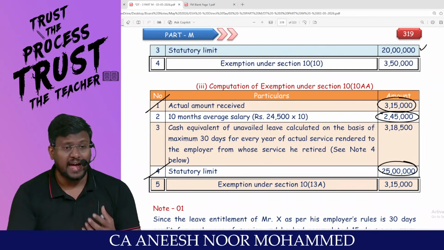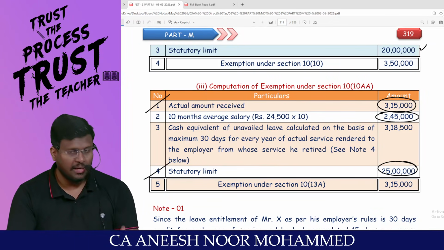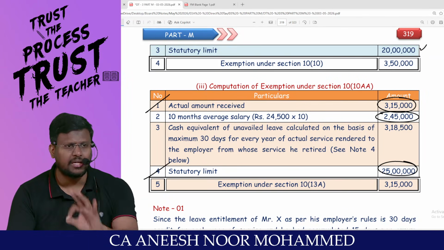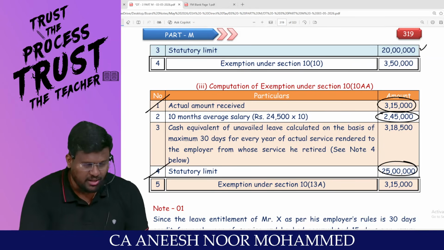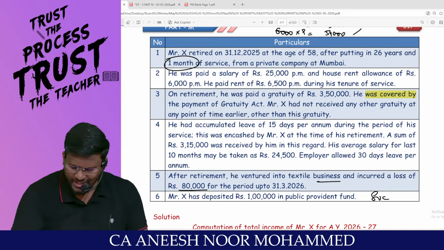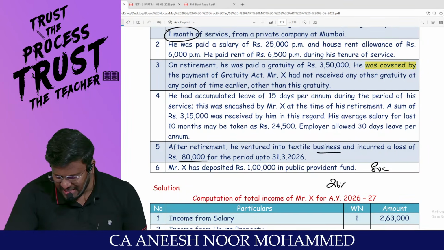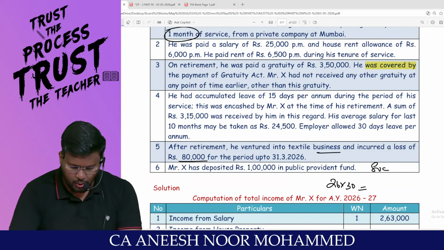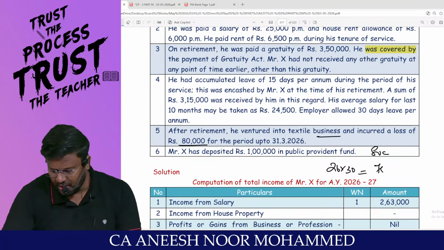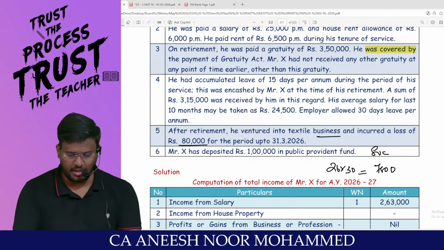Now, cash equivalent of leave credit calculated at the rate of 30 days per annum for every completed year of service. My dear lovable students, how many completed years are there? 26 years. So 26 into 30, this many days this guy can take leave. So 26 into 30 means 780 days leave are allowed. Am I right?